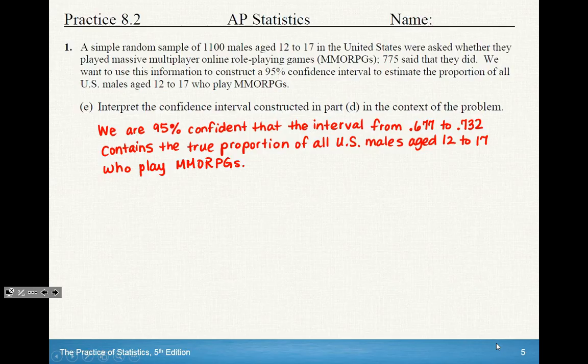So you definitely want to always write in the context of the problem, even if it specifically does not tell you to do that. Your conclusion should always be back in context. Notice that we're talking about the males, and we're talking about the games they play. That has to be written up in your conclusion.